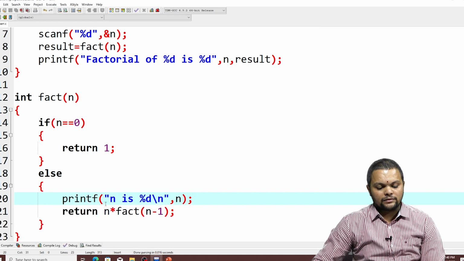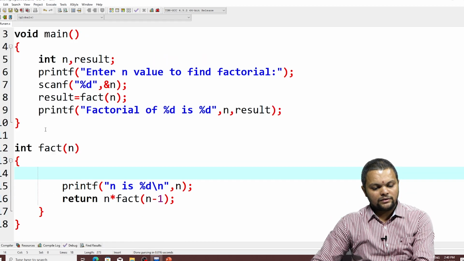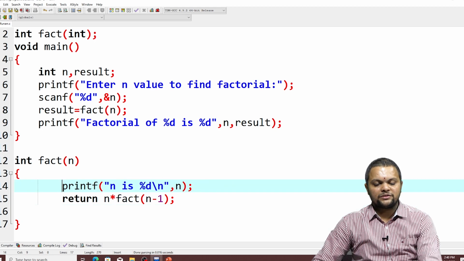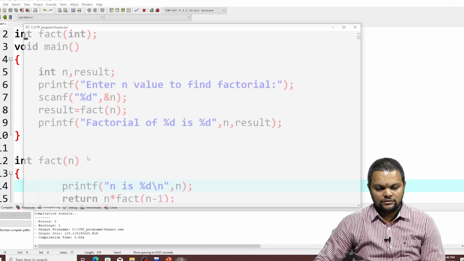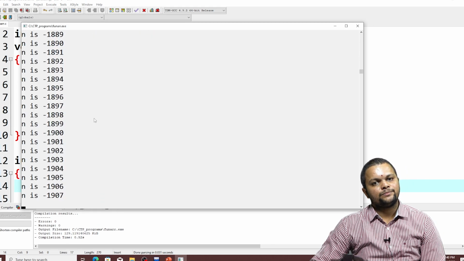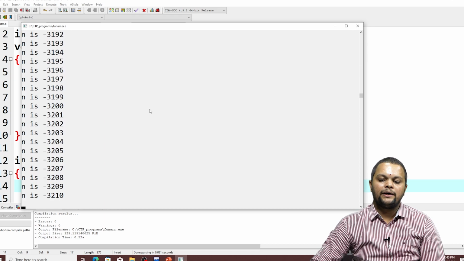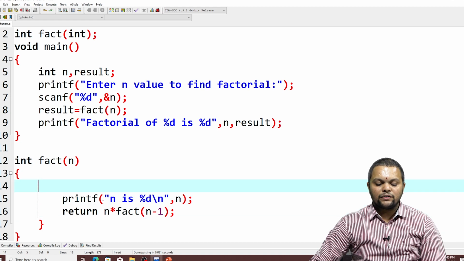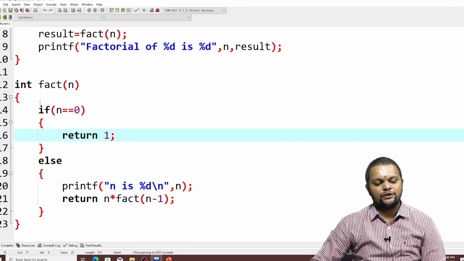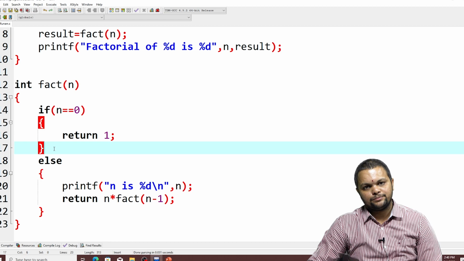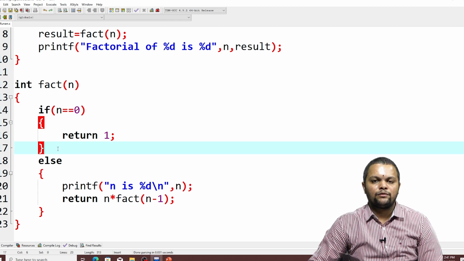If I am not giving any stopping statement and I am giving 5 here, it is going on giving the values, it will never stop, it will go to a never ending loop. So, you cannot have a recursive function without a particular condition. If you have a recursive function without a condition, it may go to an infinite loop.